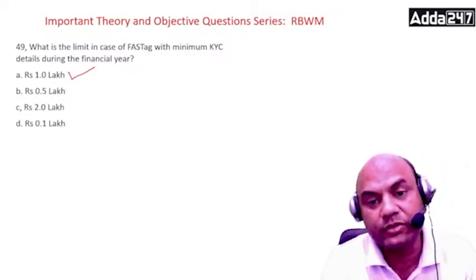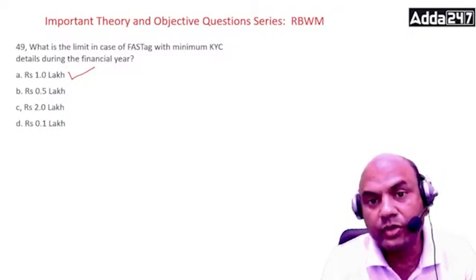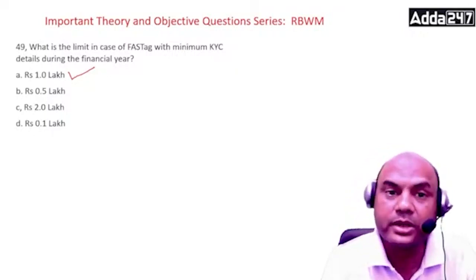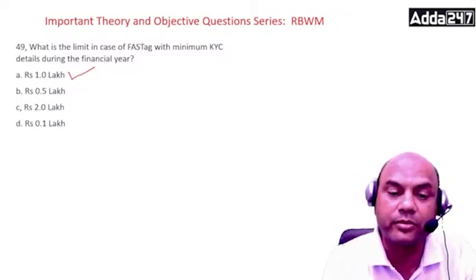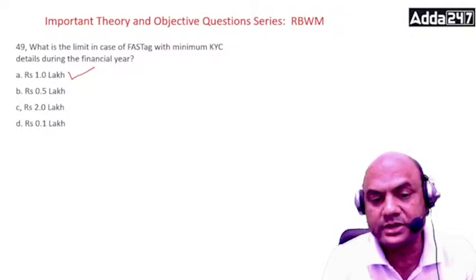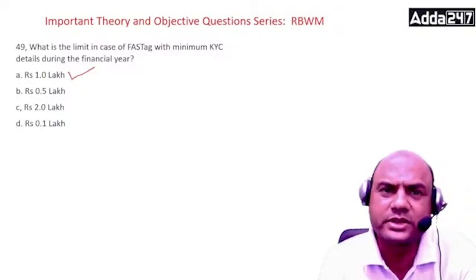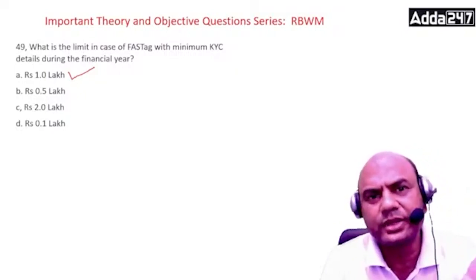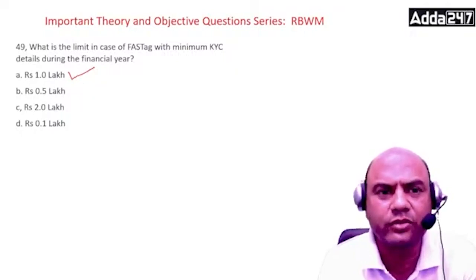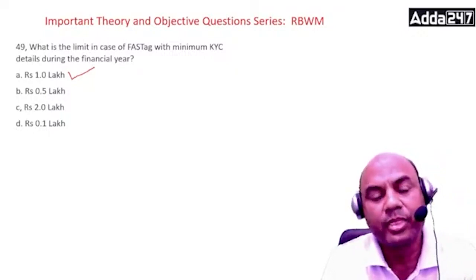In case of FASTag with full KYC, the balance limit in the wallet shall be increased up to 1 lakh at any point of time. So if you want to keep a higher amount than 10,000, do complete KYC. FASTag can also be linked to the savings bank account, and in such case, only a copy of the vehicle RC shall suffice. No KYC documents are required. Why? Because you already have the KYC documents. Whenever you open a savings account, we have the KYC documents. So only the RC of that car is required. That much is enough.